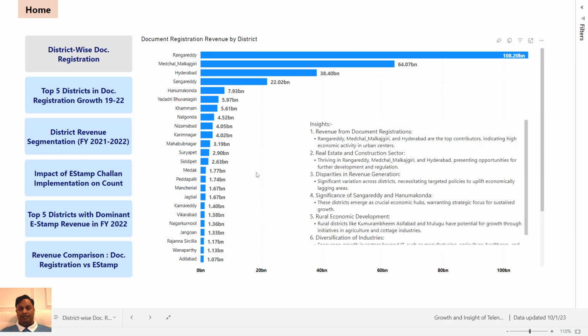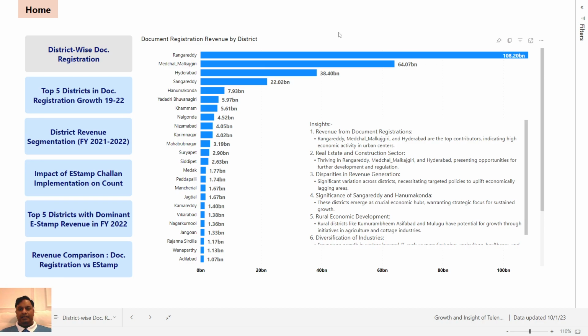So we can see the district wise document registration revenue in Telangana. So here Rangareddy, Medchal, Malkajgiri, and Hyderabad are in the top contributors, indicating high economic activity in the urban centers. There are disparities in revenue generation, significant variation across districts, necessitating targeted policies to uplift economically lagging areas.